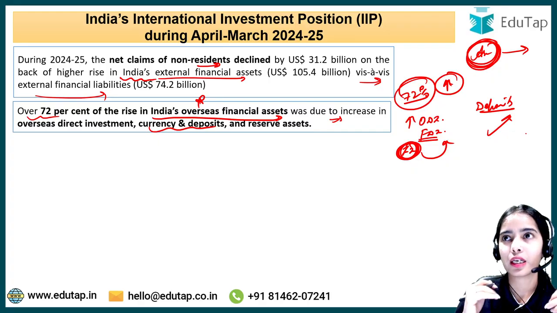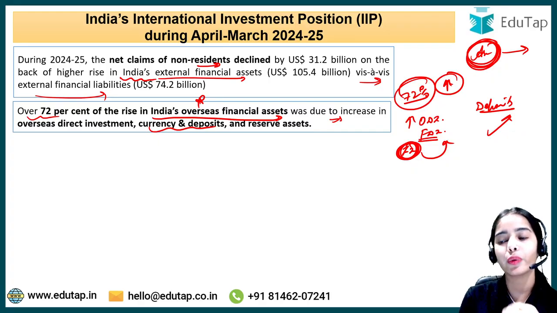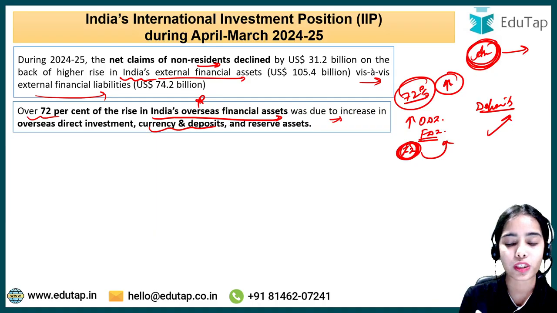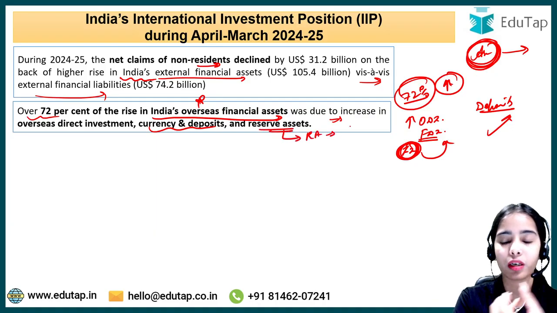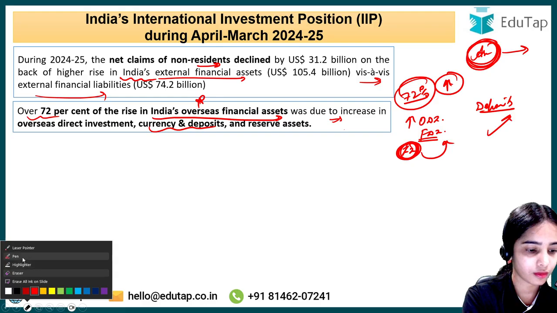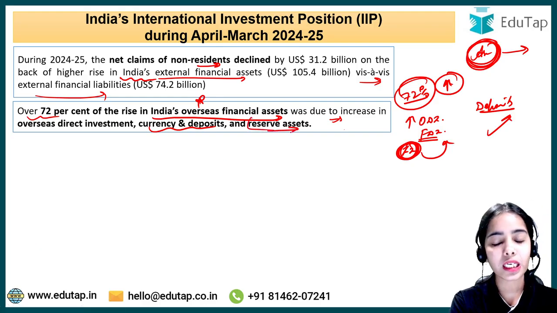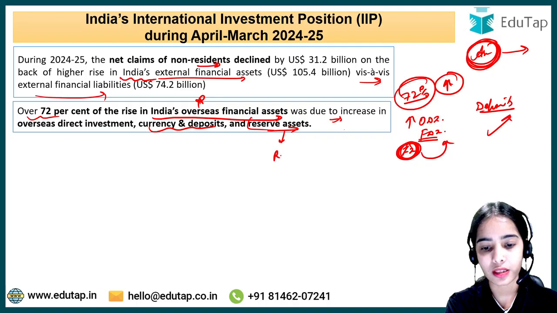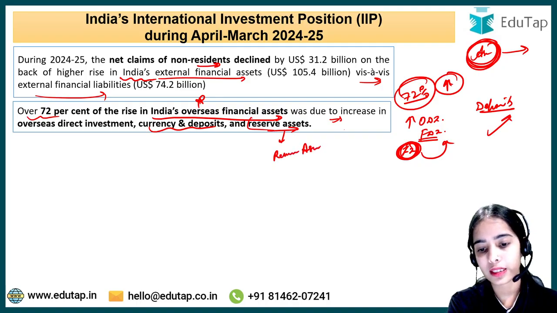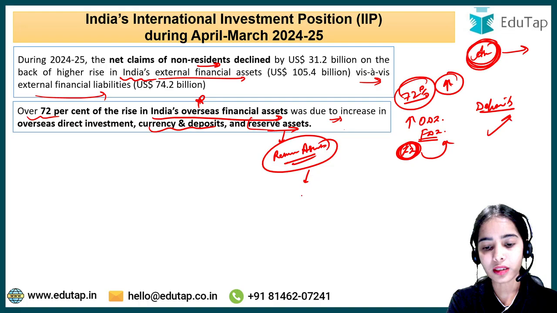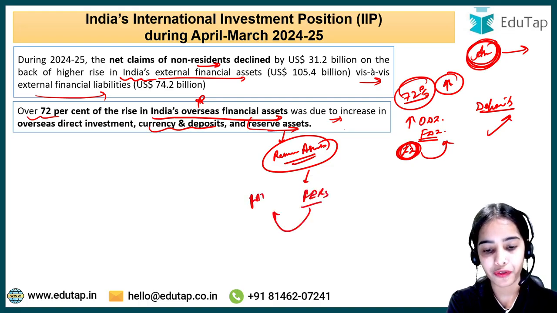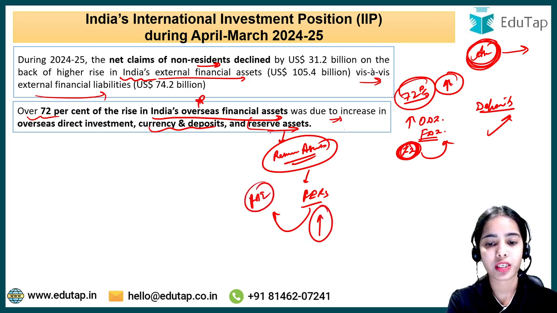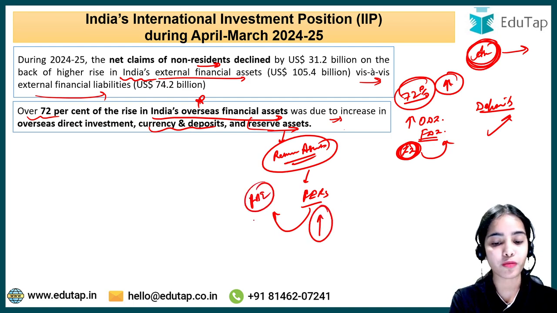So Indian investors or the Indian people are making deposits in other countries also. And the reserve assets, the assets in the foreign exchange reserves. So basically the reserve assets are the foreign exchange reserves that are held with the Reserve Bank of India. The reserve asset with the Reserve Bank of India has also increased.